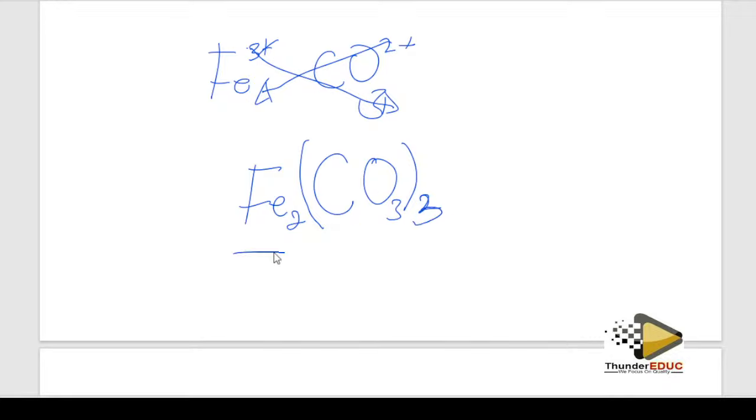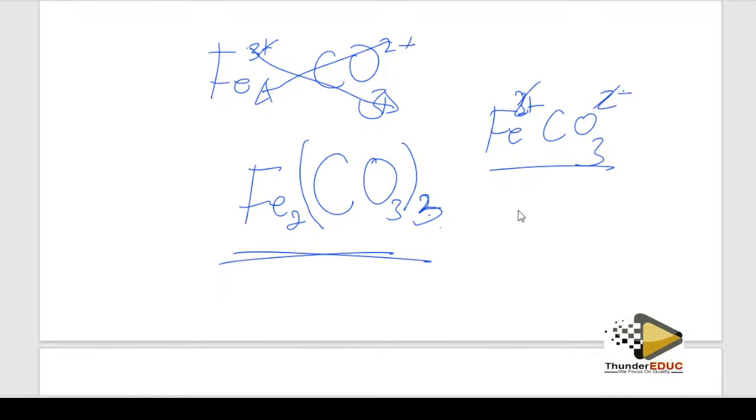When you find something like this, you'll find people saying that this is iron 2. No, this is not iron 2. This figure comes from here, so it's iron 3 carbonate. Iron 2 is written like that, because it's 2 here and 2 here, so they cancel. Therefore, I remain with iron 2 carbonate like that. But this one is iron 3 carbonate.